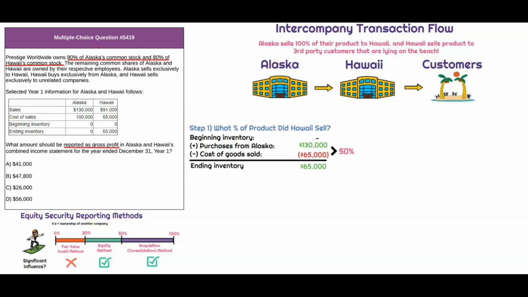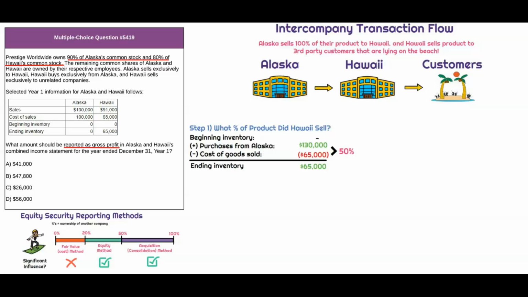So let's start with step number one. We need to figure out what percent of the inventory that Hawaii bought was actually sold to the customers. Well, if they purchased 130,000 from Alaska, because that's the sales for Alaska, and then they sold $65,000 worth, that's 50% of the inventory. So that means 50% of the inventory was sold and 50% of it remains in inventory. So this is where most students get tripped up, right?